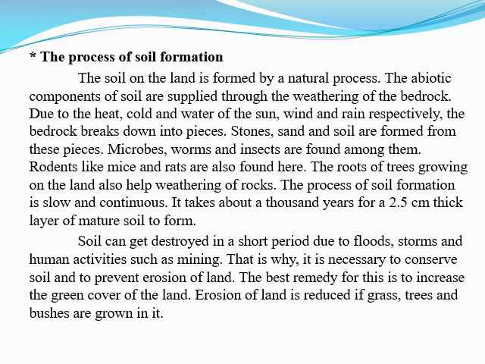Now we are going to learn the process of soil formation. The soil on the land is formed by a natural process. The abiotic components of soil are supplied through the weathering of the bedrock. Due to the heat, cold and water of the sun, wind and rain respectively, the bedrock breaks down into small pieces. Stones, sand and soil are formed from these pieces.